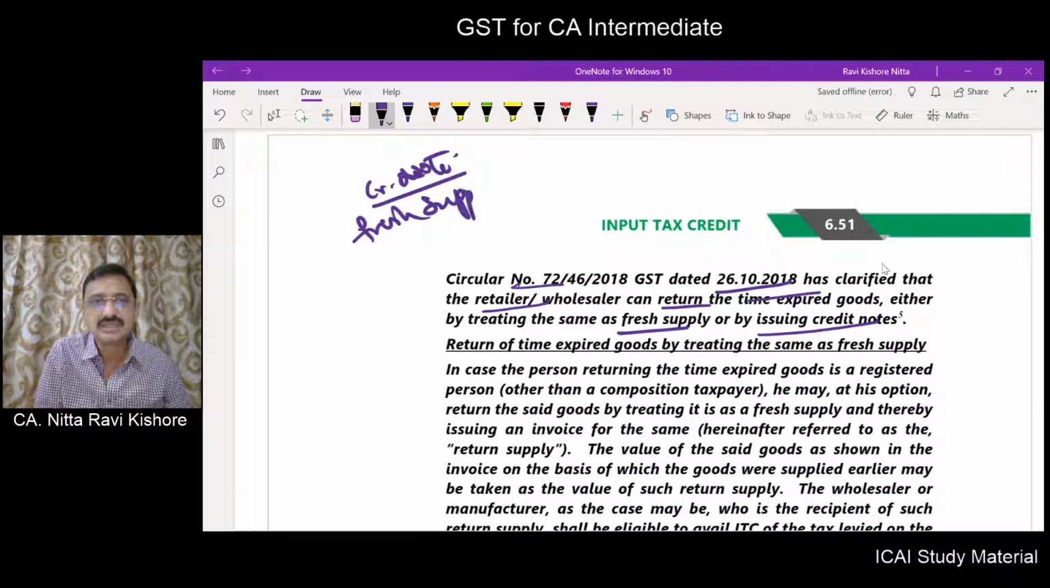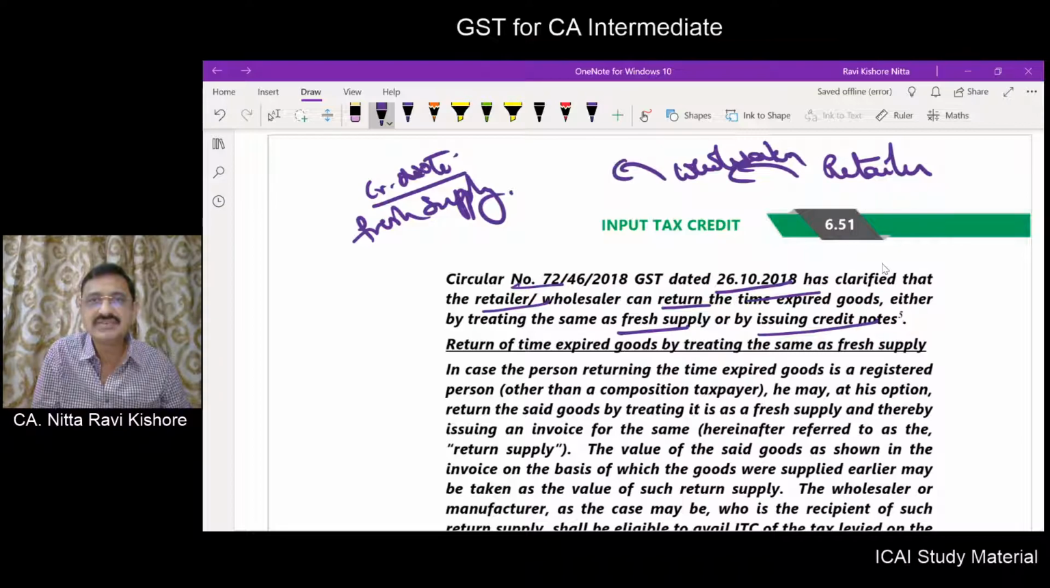Fresh supply, in the sense the retailer will supply the expired medicines to the wholesaler. Wholesaler in turn will supply to the distributor. Distributor will in turn supply to the manufacturer. Okay.